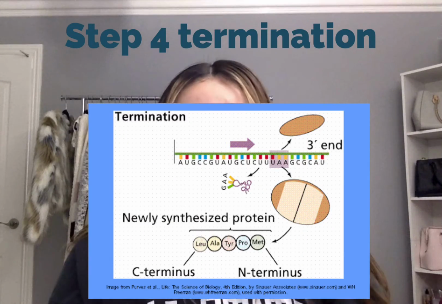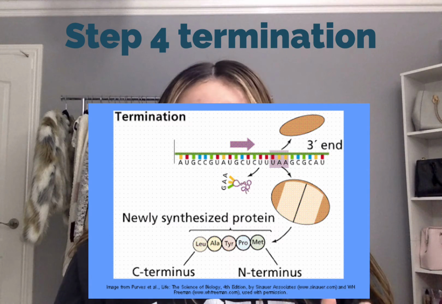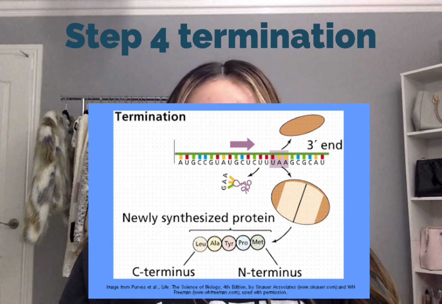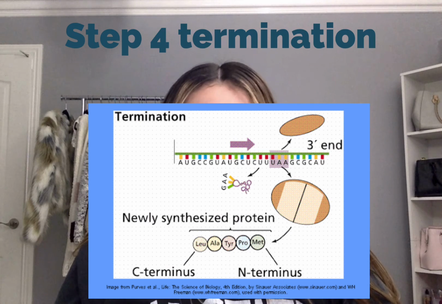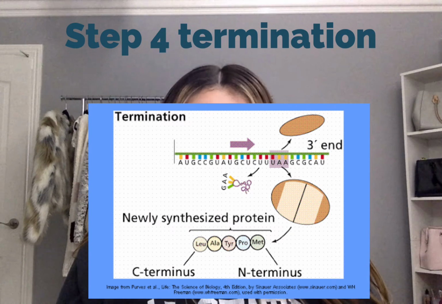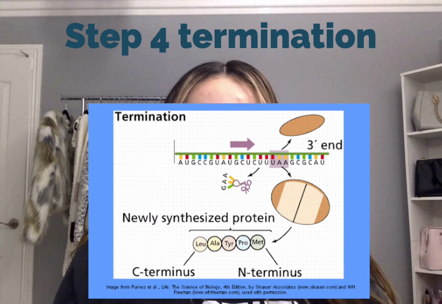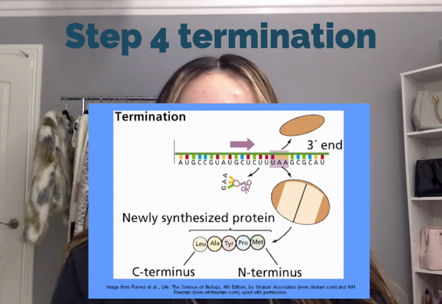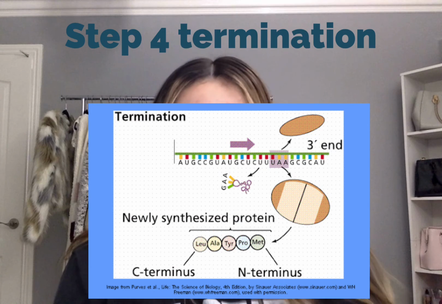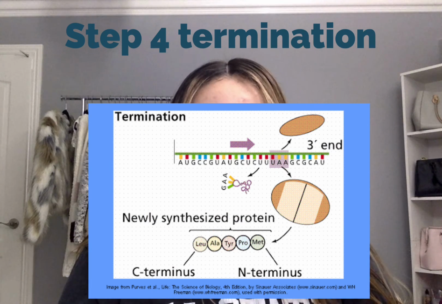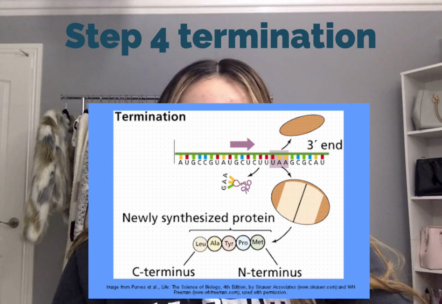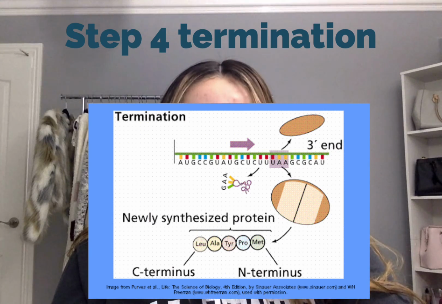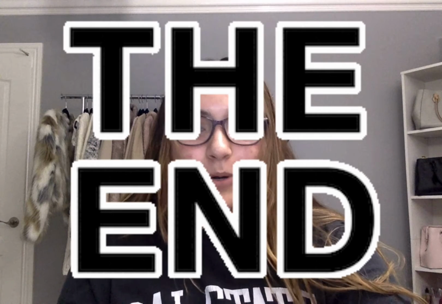The last step is termination. Termination is when the stop signal on the mRNA is reached and the protein synthesis is terminated and the last amino acid is hydrolyzed to form the tRNA. The peptide chain then leaves the ribosome and the N-formylmethionine that was used to initiate the protein synthesis is hydrolyzed and it's completed the peptide at its time, and the ribosome is now ready to repeat the synthesis several more times. And that's my video on protein synthesis.